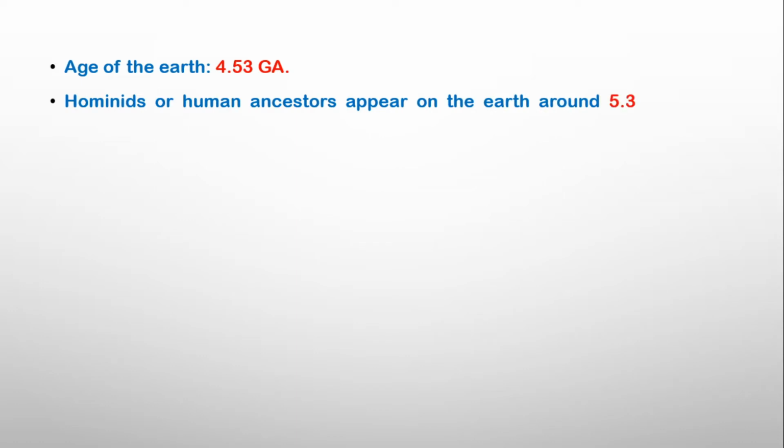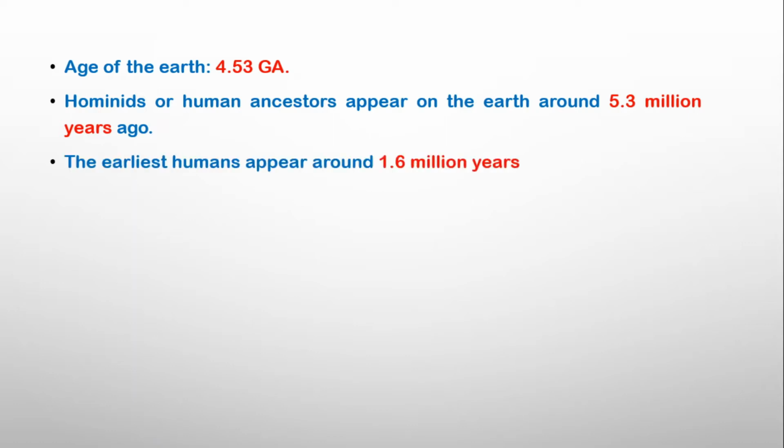Okay. The Earth evolved around 4.53 gigaannum ago. 1 gigaannum is equal to 10 to the power 9 years. The hominids, or the ancestors of humans, appeared on the Earth around 5.3 million years ago. The earliest humans appeared around 1.6 million years ago at the beginning of the Ice Age.